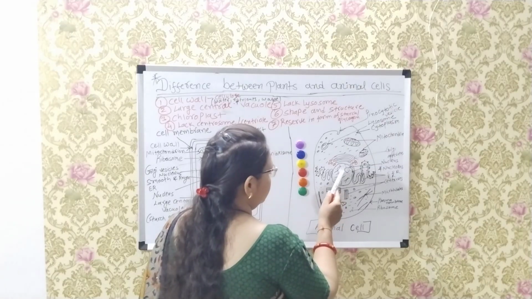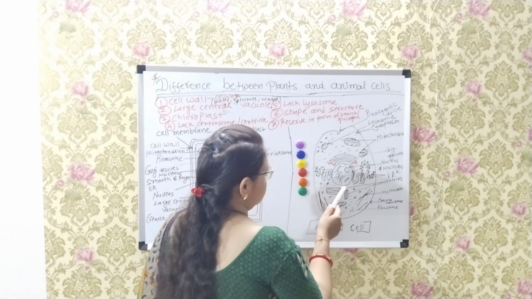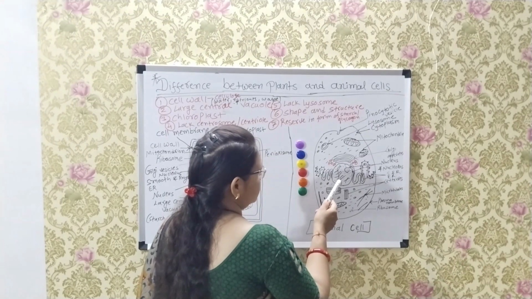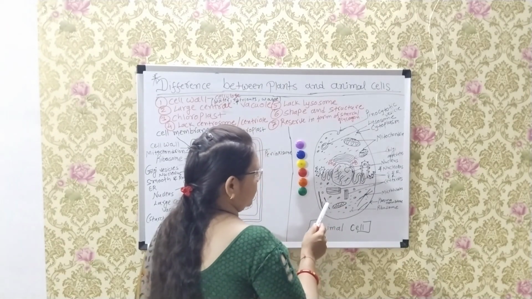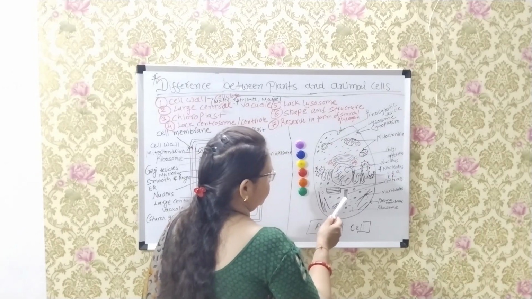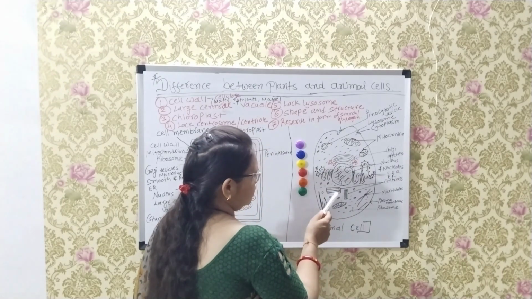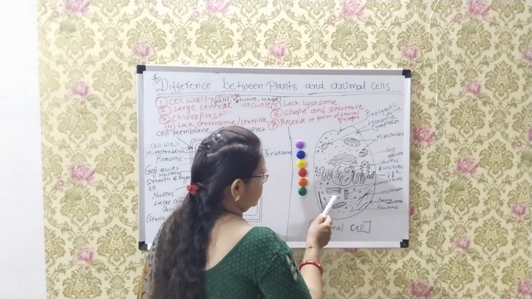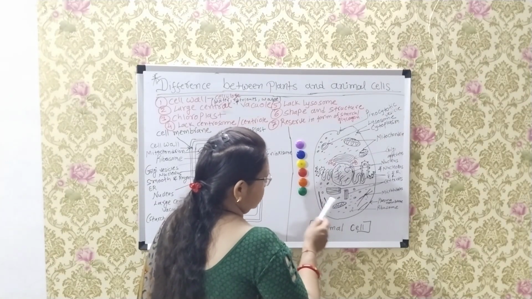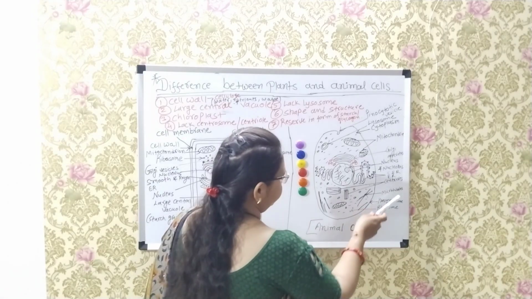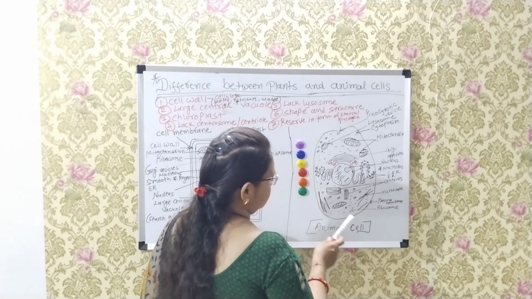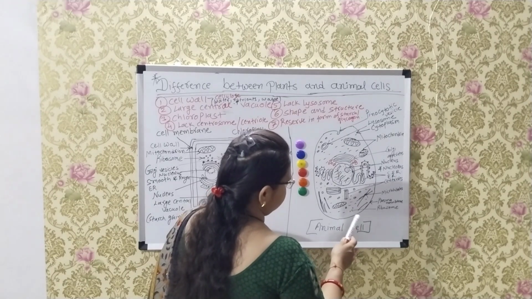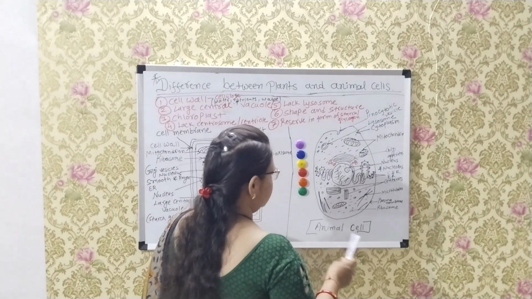In the nucleus, chromosomes are found. And these are the centrioles, responsible for cell division in animal cells. Some microtubules are also found in the cells. 80S type of ribosomes are found in animal cells.